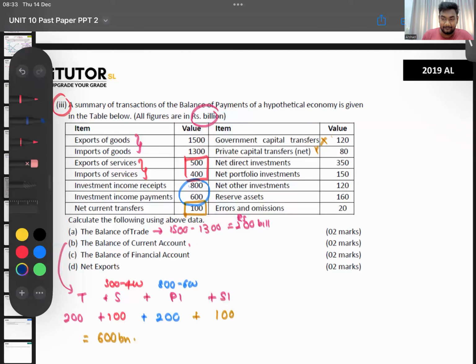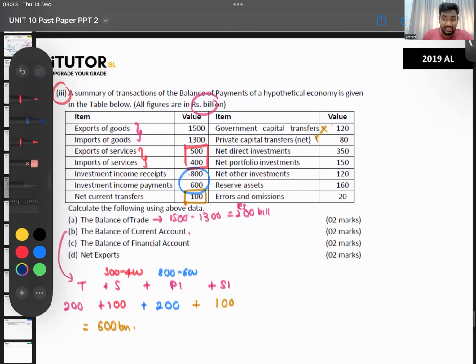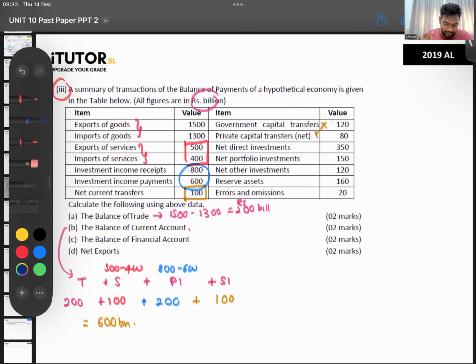Yes. 2019 question number 8 subsection 3. Fine. 600. Right. Then we'll go into this one. Balance of the financial account. Easy enough. The financial account has what?